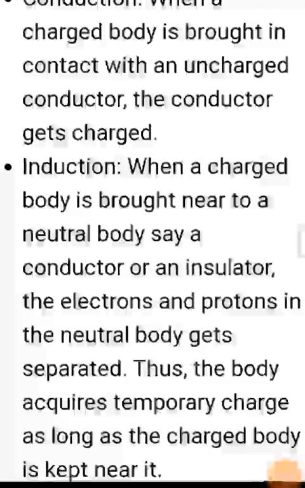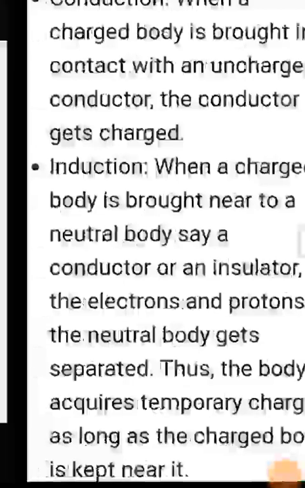When a charged body is brought near to a neutral body, say a conductor or an insulator, the electrons and protons in the neutral body get separated. Thus the body acquires temporary charge as long as the charged body is kept near it. Okay, this is your second answer.